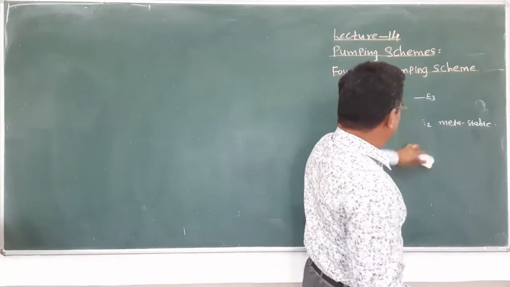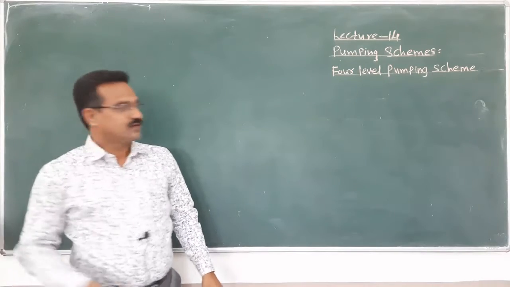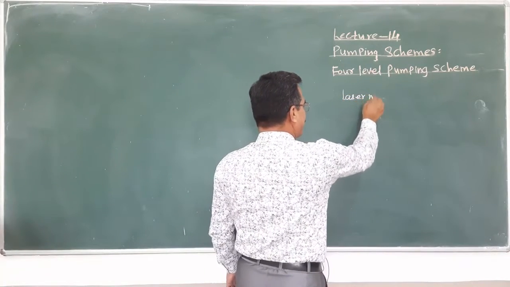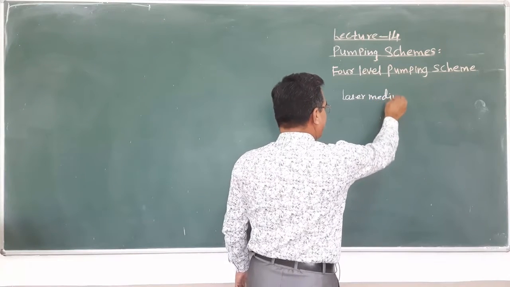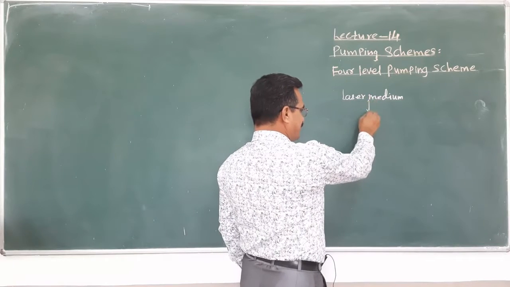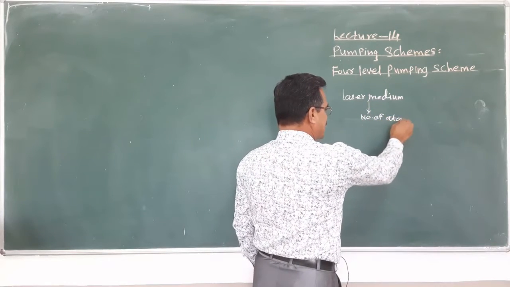In case of the four level pumping scheme, we consider a laser medium. Within that laser medium, a number of atoms are present.